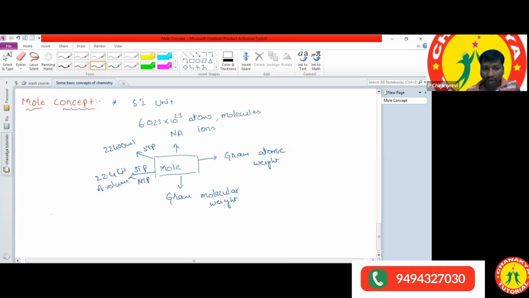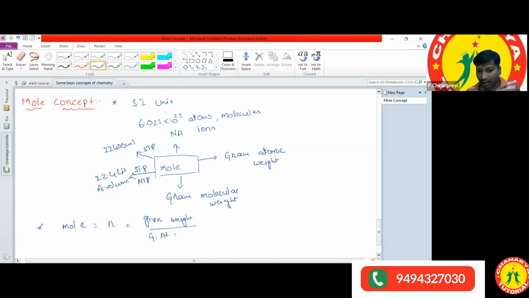Moles can be represented with a small n. How are we going to calculate the number of moles? Number of moles is given weight by gram molecular weight. If you take an atom, we take gram atomic weight.